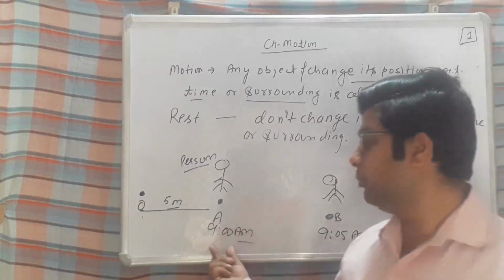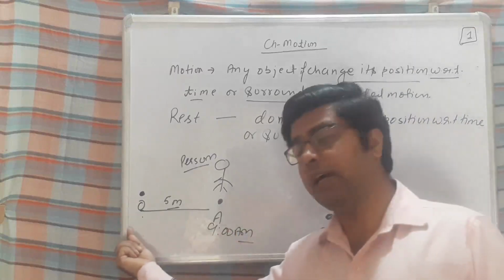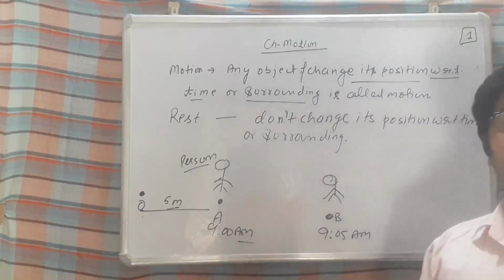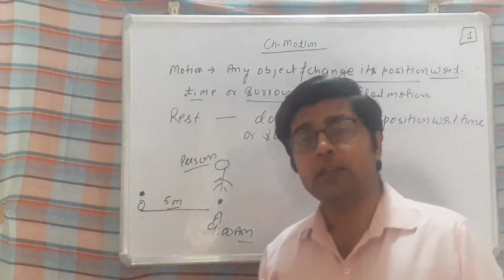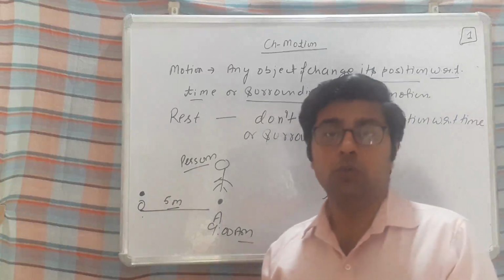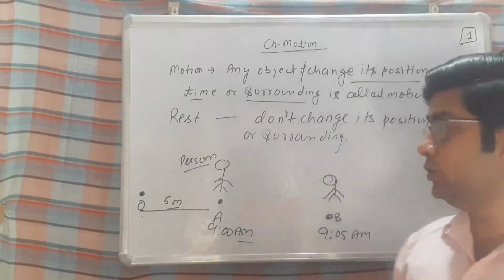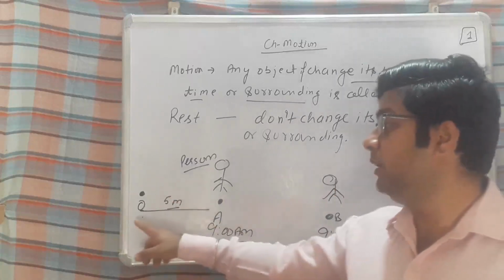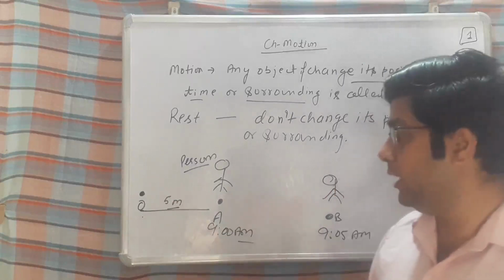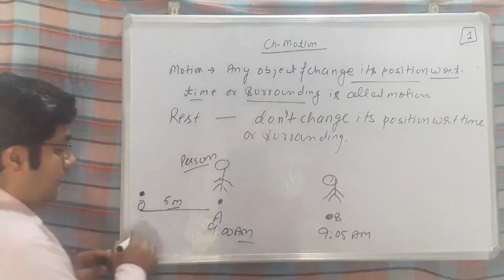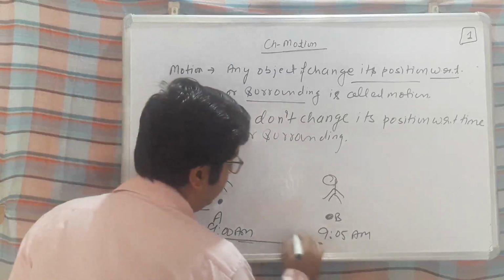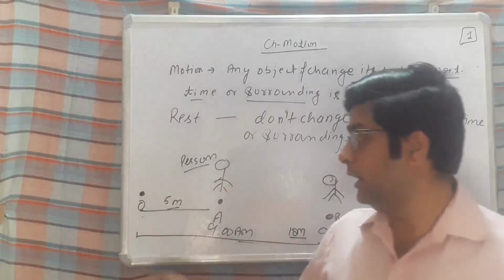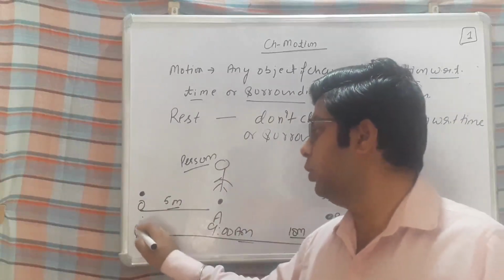अब मुझे इस ऑब्जेक्ट की पोजीशन बतानी है, तो मैं बोल रहा हूँ कि वो यहाँ से 5 मीटर दूर है. So this point is considered as a reference point, a standard point which is used to measure the position. This point can be considered as a starting point from where we measure the distance of the person. Now, beta, after 5 minutes, the person reaches this point, which is 10 meters away, again from the same point O.